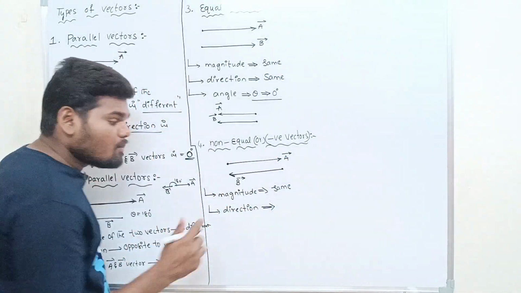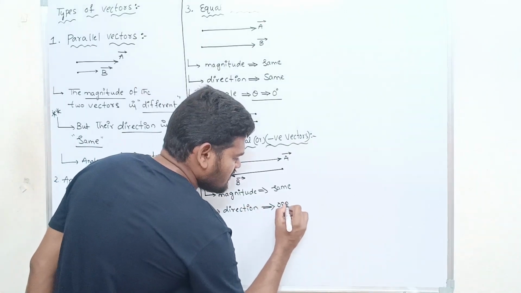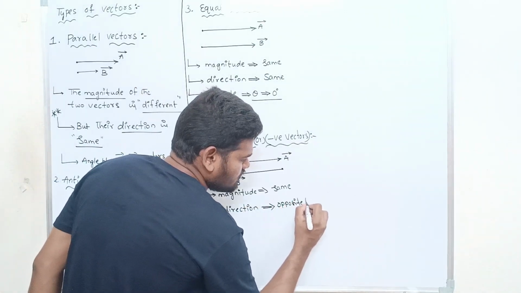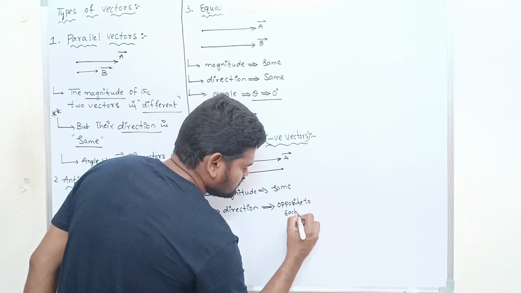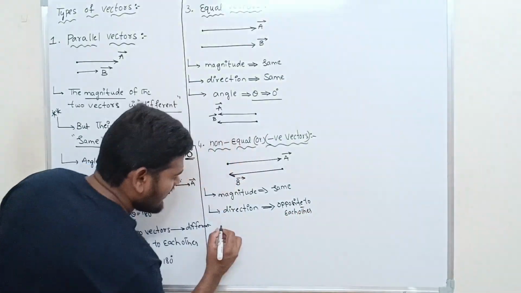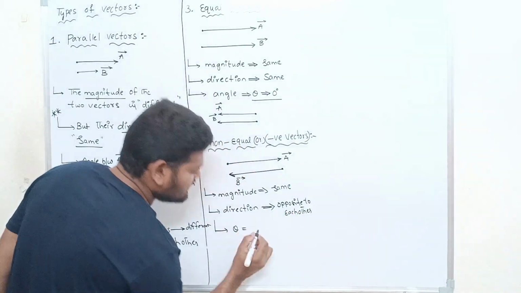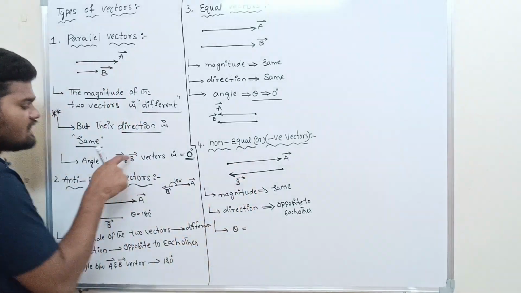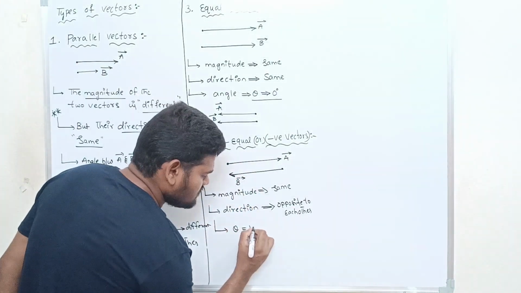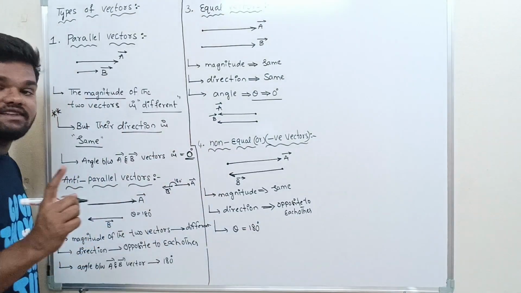Then they are opposite to each other. And the angle between them, in case of opposite vectors, theta is equal to 180 degrees.